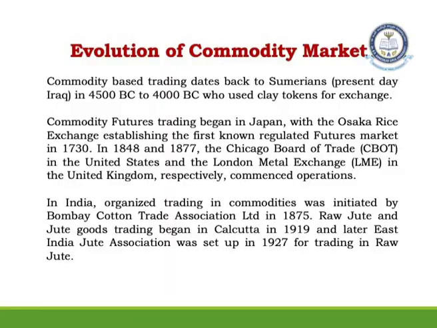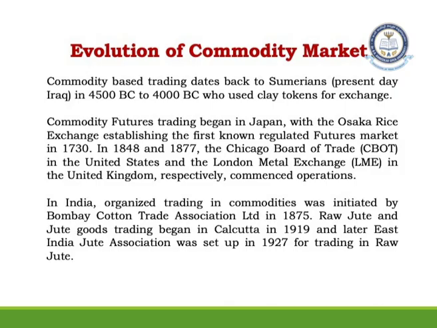This was when civilizations were taking shape. But once the modern world had formed, the first commodity market we can trace back to Osaka in Japan in the year 1730, where futures trading took place based on commodities. Similarly, in 1848 we had the Chicago Board of Trade in the United States, and in 1877 the London Metal Exchange in the United Kingdom. So in the USA and the UK also, commodity markets began.